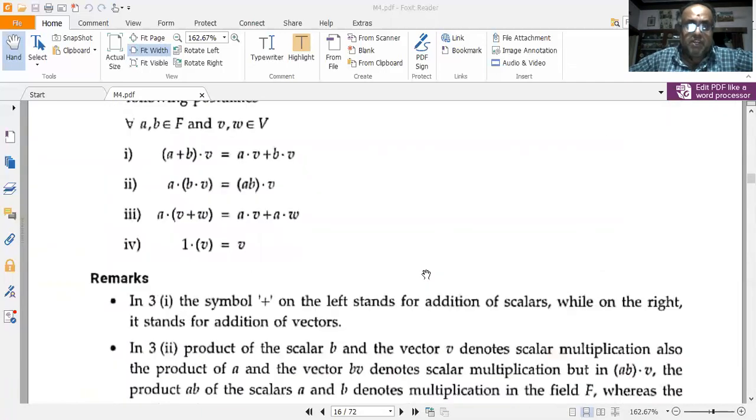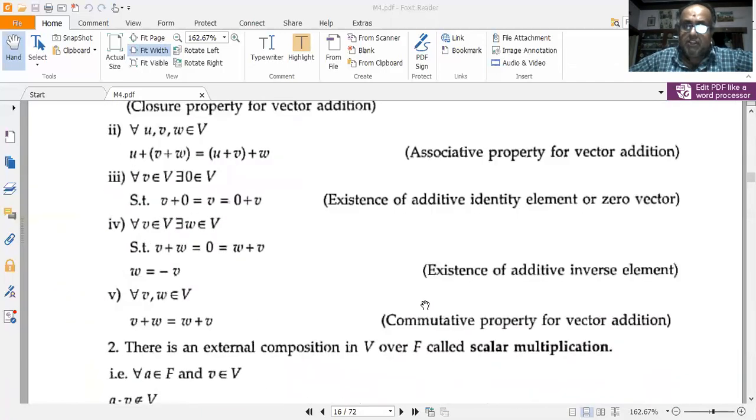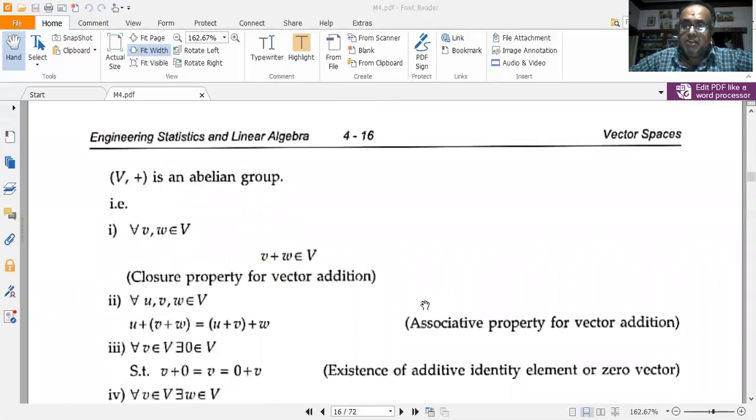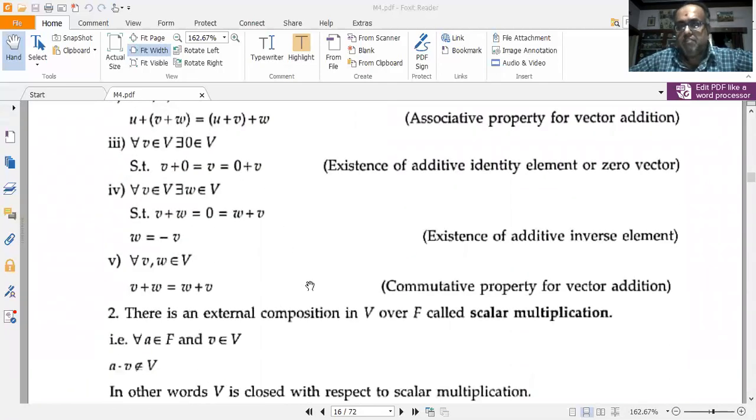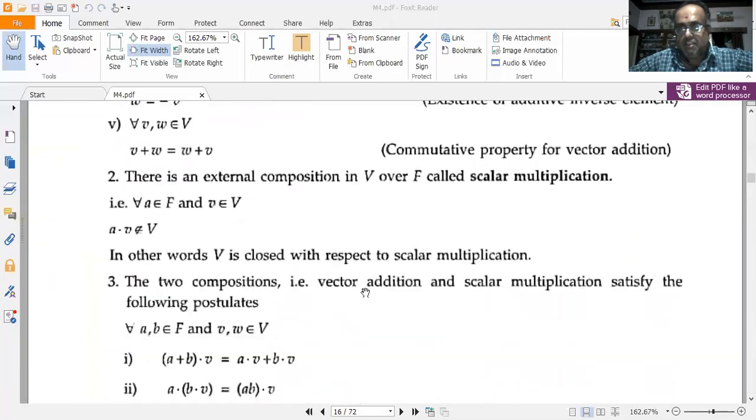So if all these conditions are satisfied, then we say that vector space exists. If either of these properties are not satisfied, we say that the vector space doesn't exist.